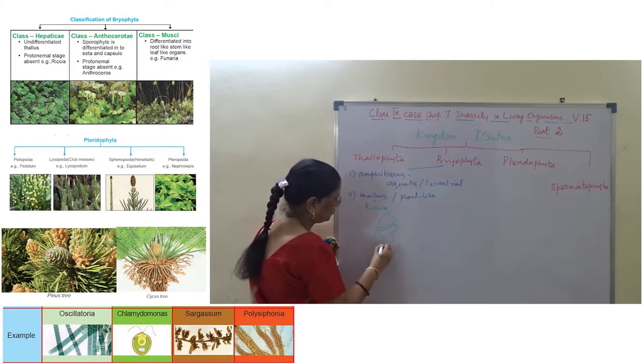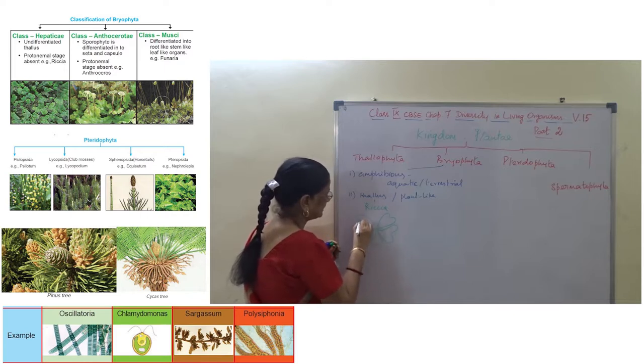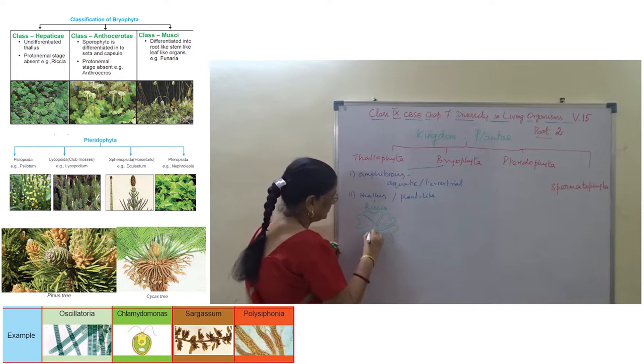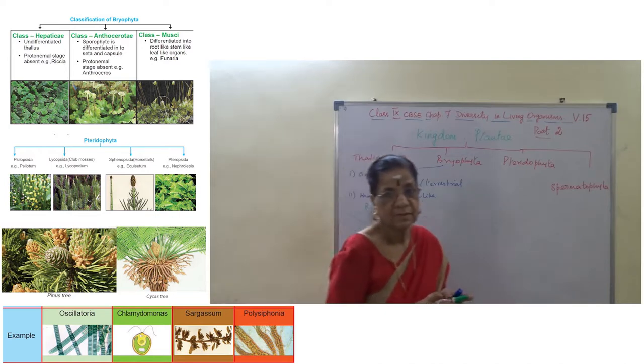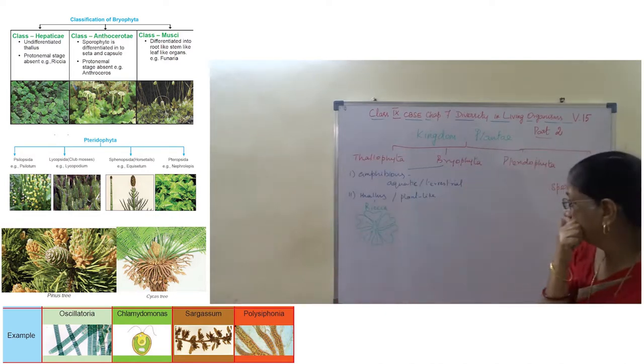It has a rosette appearance. This is the Riccia thallus. I hope you could follow this.